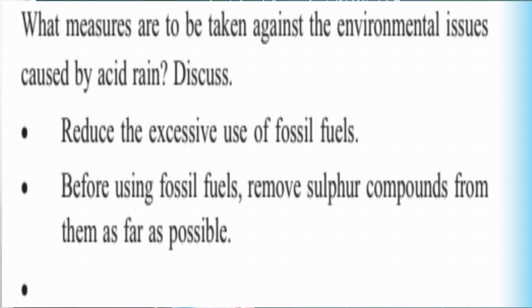Now what is fossil fuel? Fossil fuels are found deep under the seas and oceans, like coal and petroleum. So the first measure is we have to reduce the use of all that. When coal and petrol are used, naturally all these dangerous gases are liberated. Second, before using fossil fuels, remove sulfur compounds from them as far as possible.